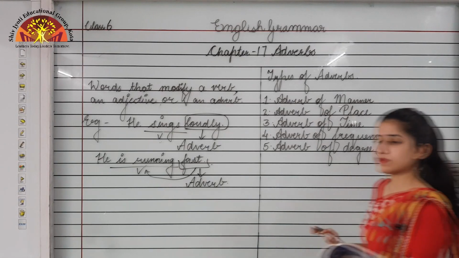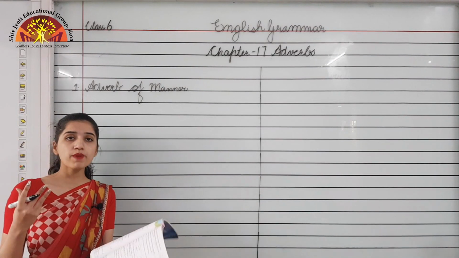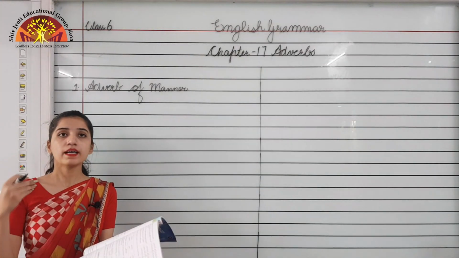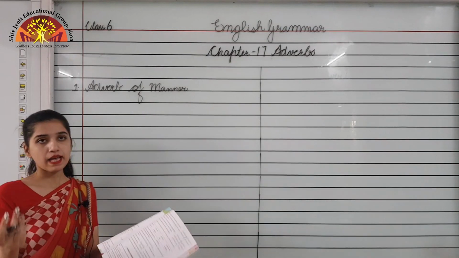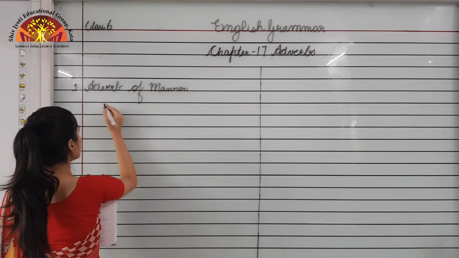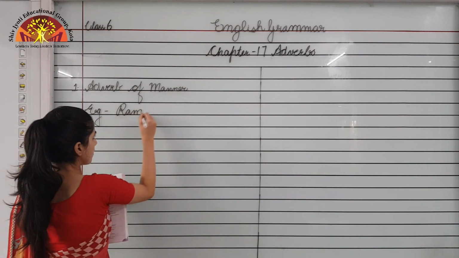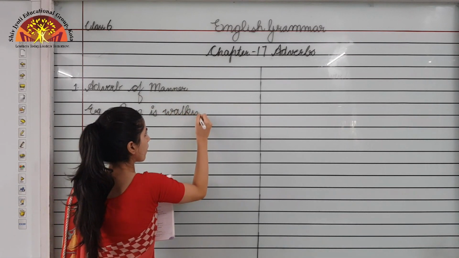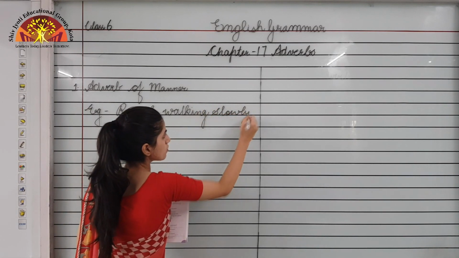Now first is adverb of manner. Adverb of manner tells us about how an action, or I can say how the verb, is taking place, how the action is done. We will be seeing an example that will have adverb of manner in it. Ram is walking slowly.